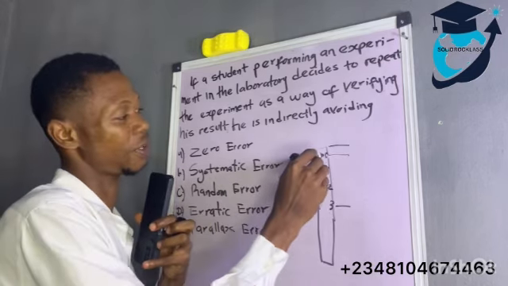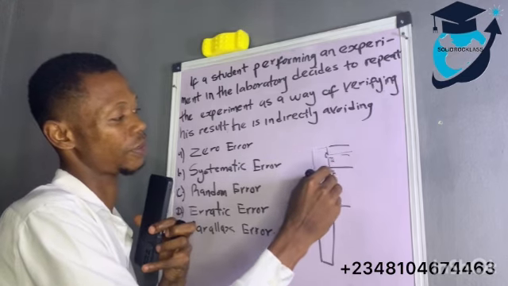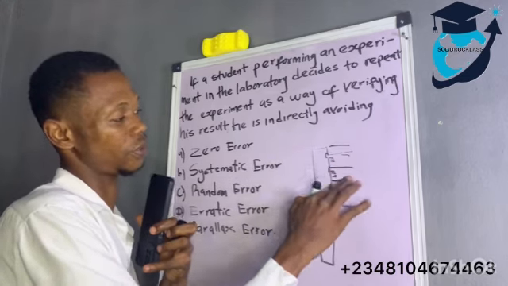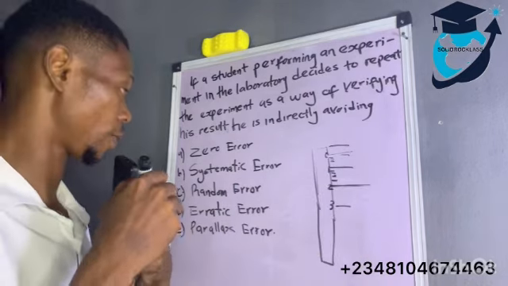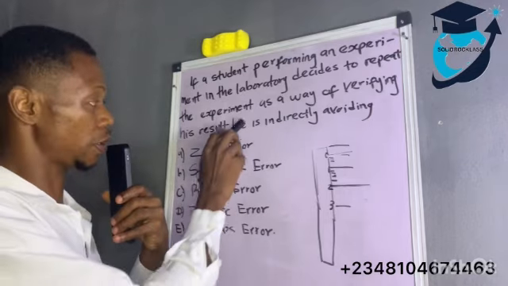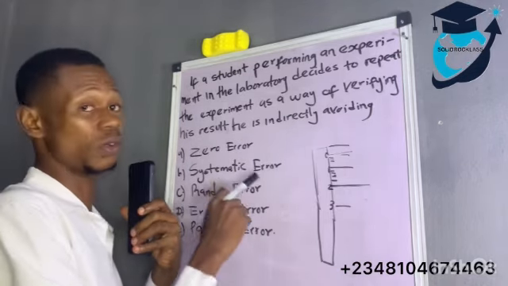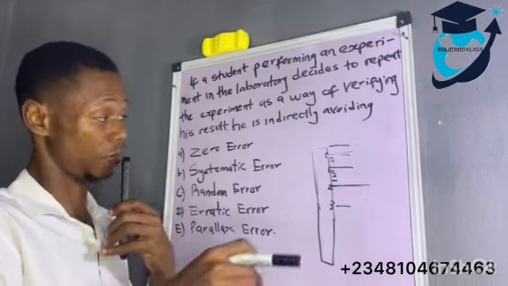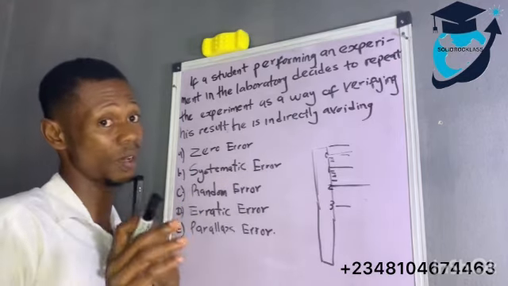You understand? We dey get longer line now. So 1, 2, 3, 4, 5, and so on and so forth. Alright. So, of course, repeating this experiment, this student no dey avoid zero error. Because if you wan avoid zero error, na to look where you dey place am, make sure say you place am for 0. You don avoid zero error.